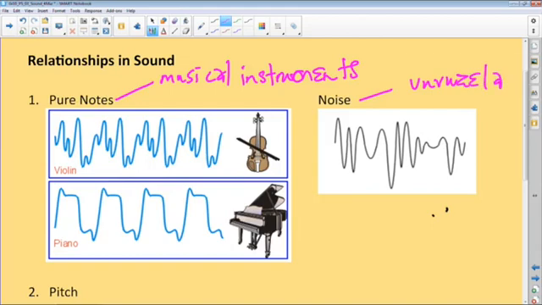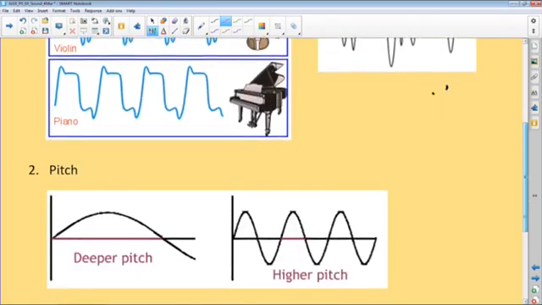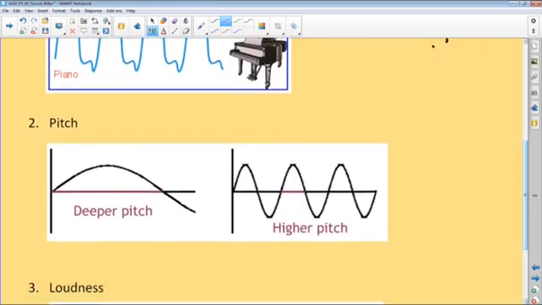Right. Then we briefly spoke about pitch. Pitch has to do with frequency, the number of pulses that are propagated per second. Frequency, remember, is in hertz, capital letter H, small letters z. So if you check here, the frequency of this one is just about 1.5 oscillations. So this will be a deeper pitch. Think of it as the output from somebody who sings bass in a choir, right? So the pitch is very low there.